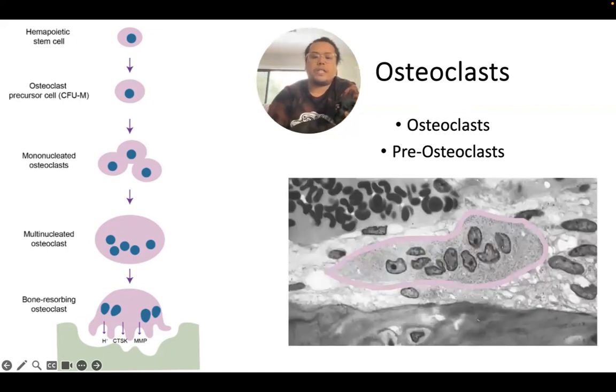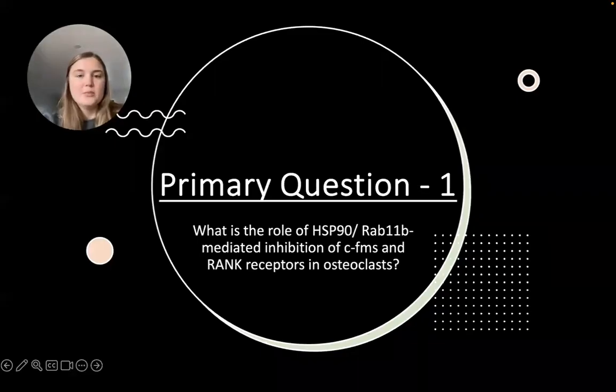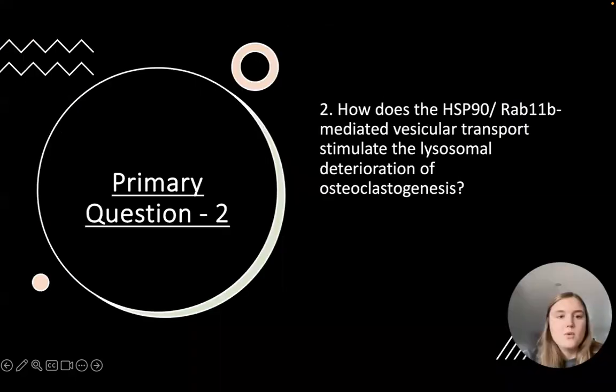Here's a picture of an osteoclast. Highlighted in pink, you can see the cell membrane, and inside the membrane, there's 9 nuclei. So our paper has 2 primary questions. The first question is addressing what the role of HSP90 and RAB11B mediated inhibition of CFMS and RANK receptors is in osteoclasts.